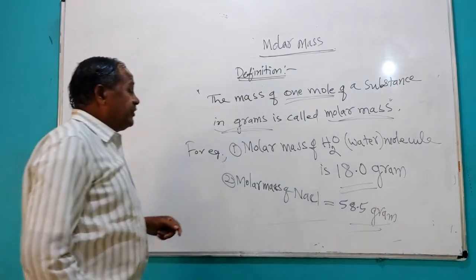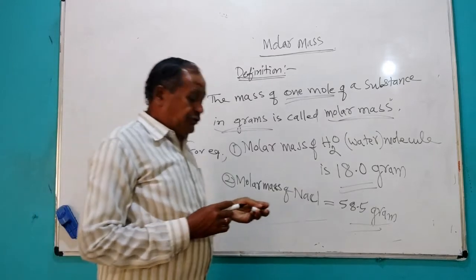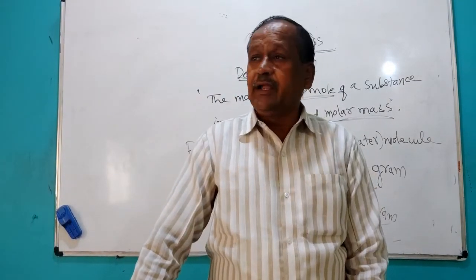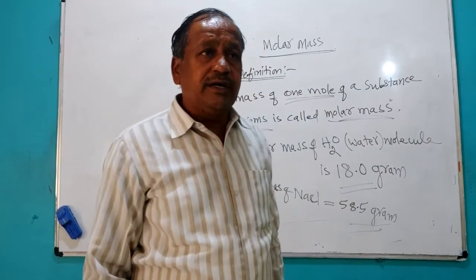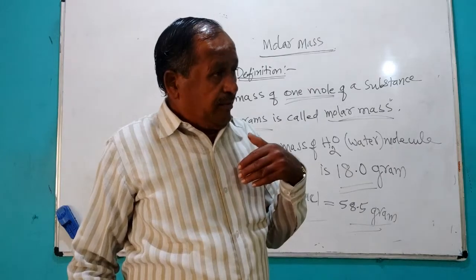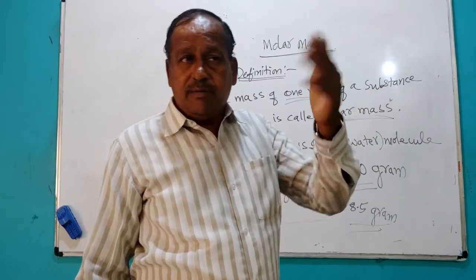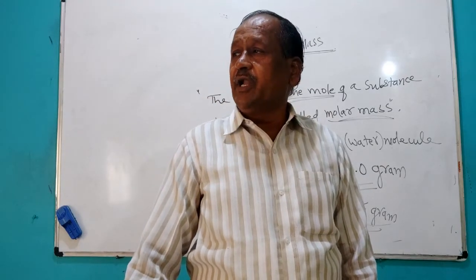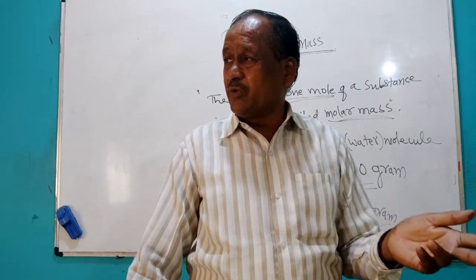Like that, a chemist uses this molar mass in the laboratory in terms of mole also. So 1 mole means the mass of that atom or mass of that molecule. If a molecule is there, we have to take its molecular mass, and that becomes 1 mole of that molecule.